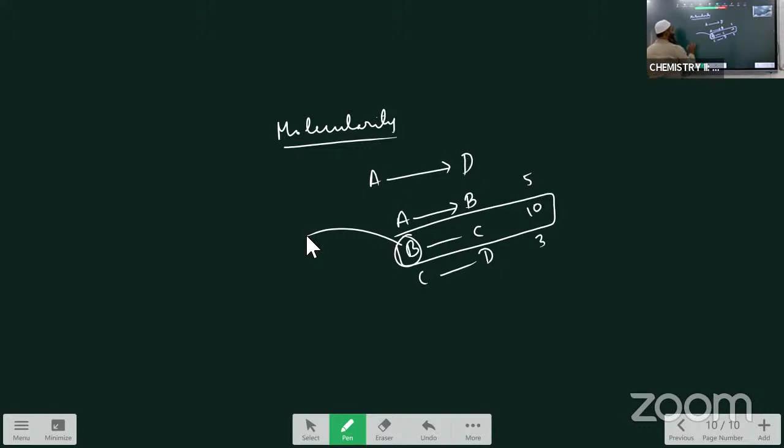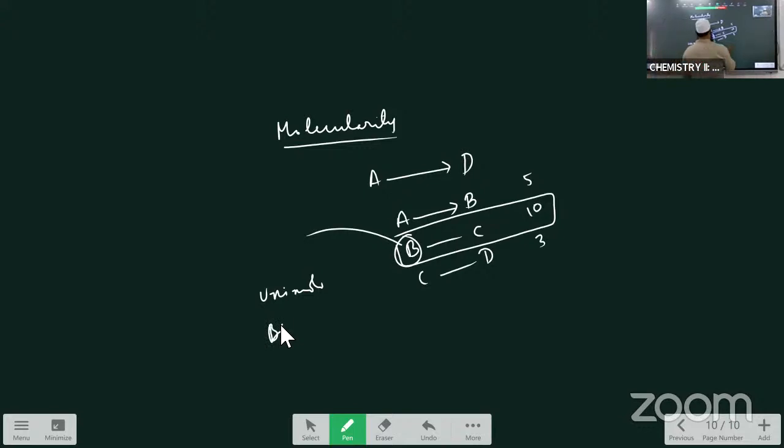If only one molecule participates, that reaction is called a unimolecular reaction. If two molecules or two atoms participate, it is called a bimolecular reaction. If three molecules participate, it is called a trimolecular reaction.